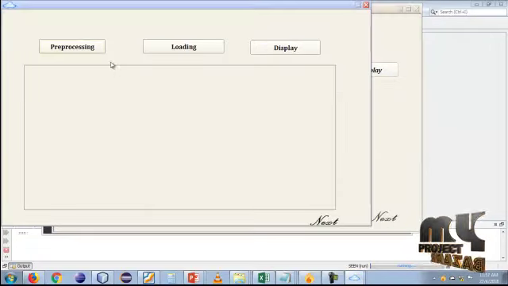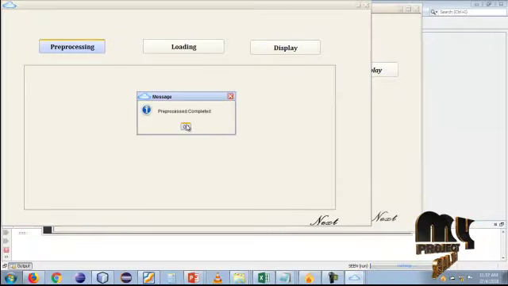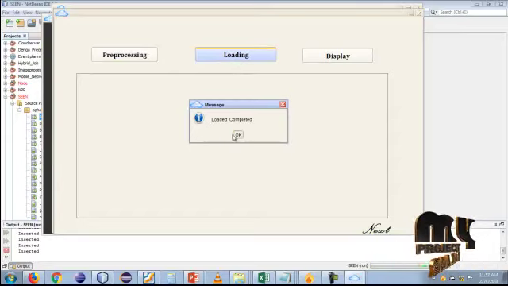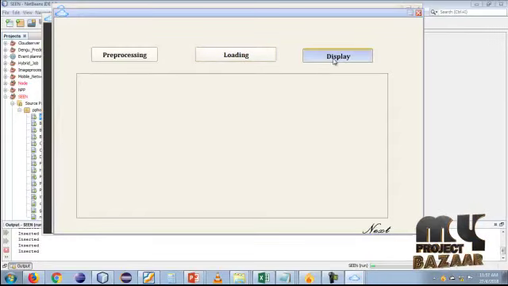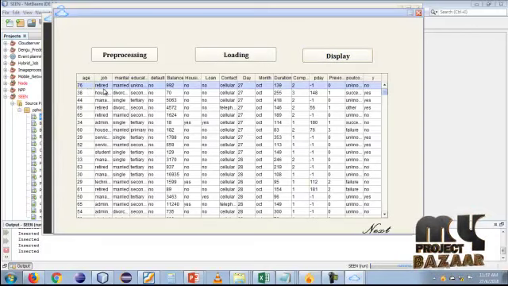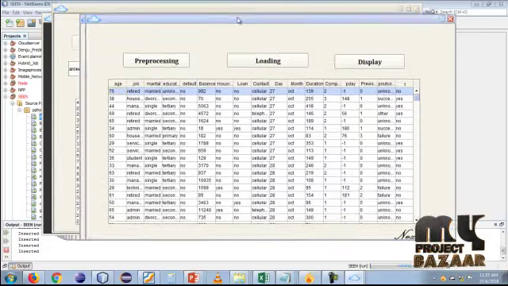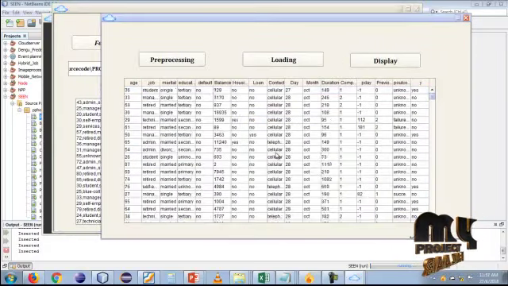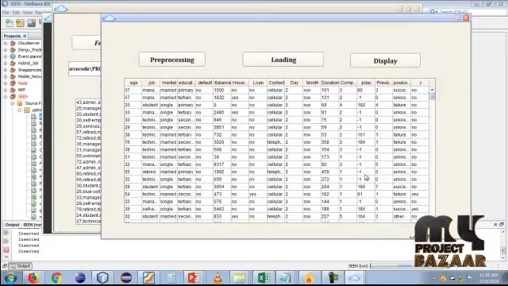Next is data pre-processing. Data pre-processing removes the null values, so the null values information is removed. After this, the data information is inserted from the database. This database structured format data is displayed in this field. It is patient relevant information: the age, job, marital status, education, and housing loan. All of this information is displayed in this field. It is education and bank loan relevant information in this data set.